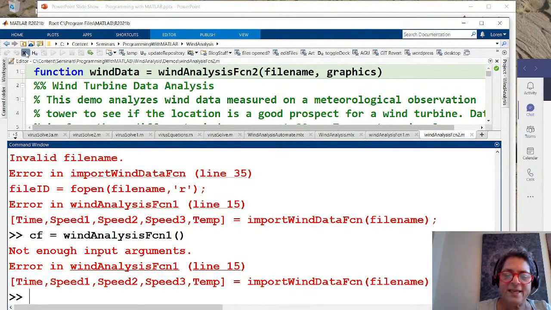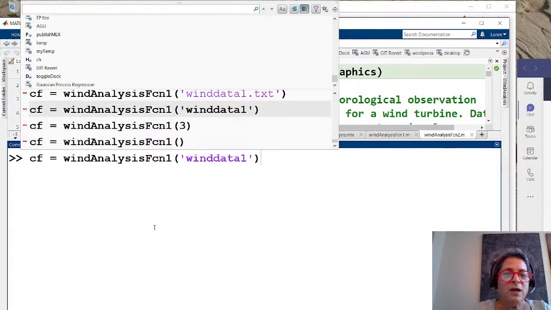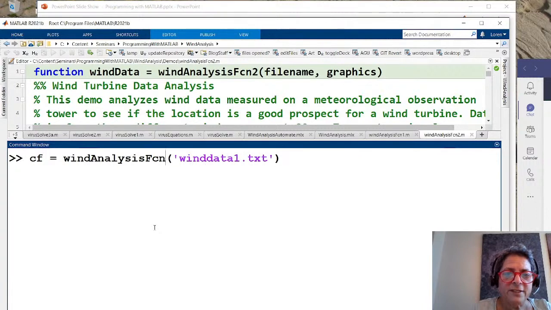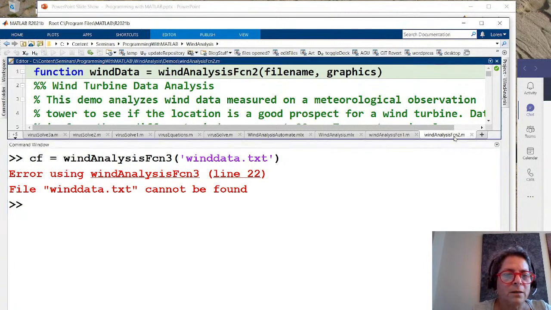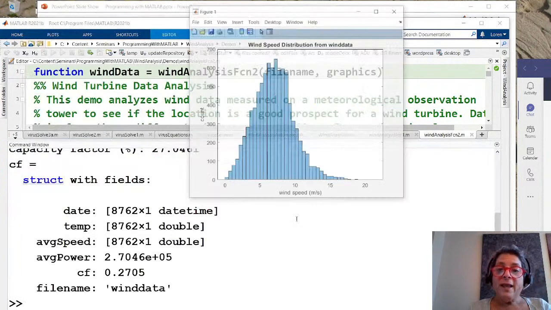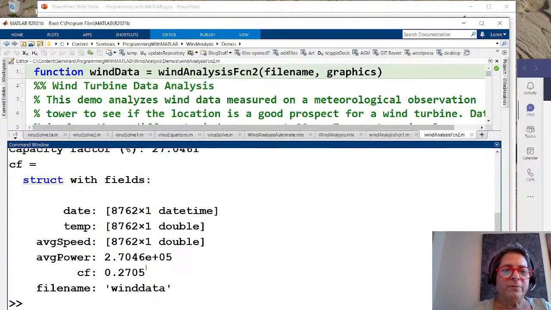And now let me show you the same things, but with my wind analysis function 3. So first of all, I'm going to come here and actually run it with the data. I have to take the 1 out here. And let's make sure it's still running. Whoops. I'm in the wrong folder, maybe. That's probably what's happened. Okay, so it ran. It got me information that makes sense. I got my 1 plot, and it gives me a structure of information back.